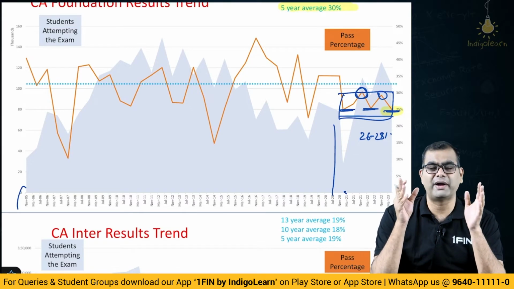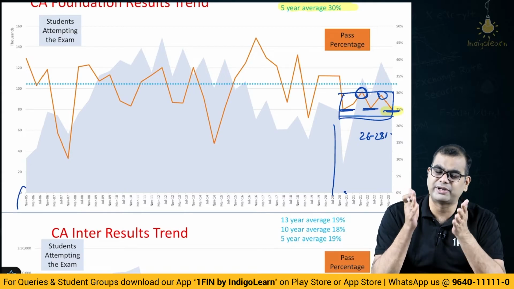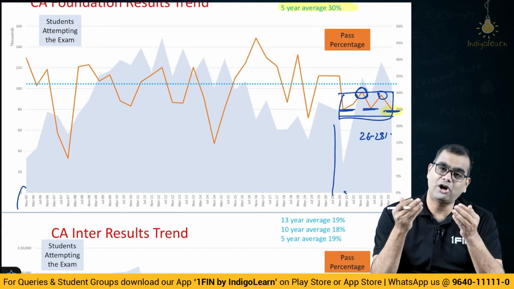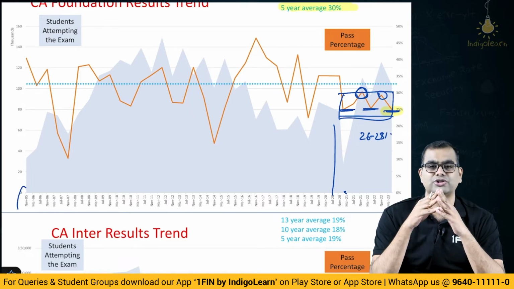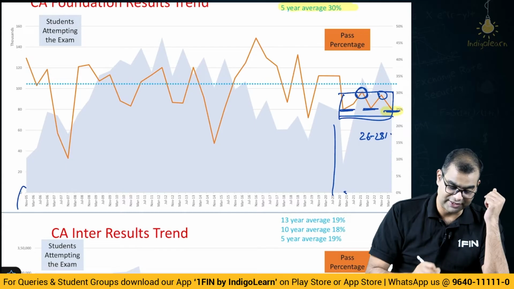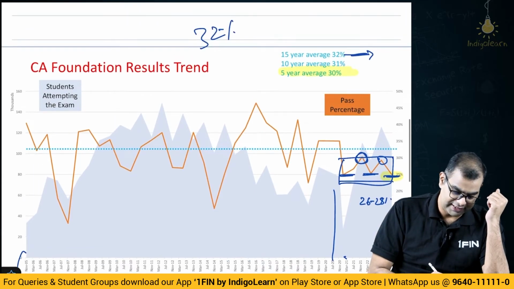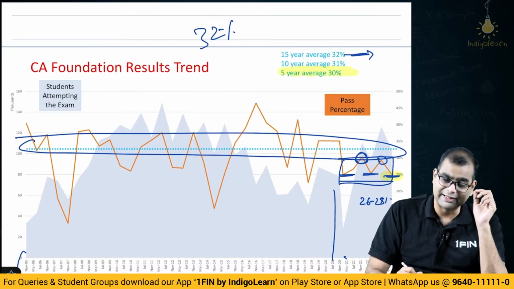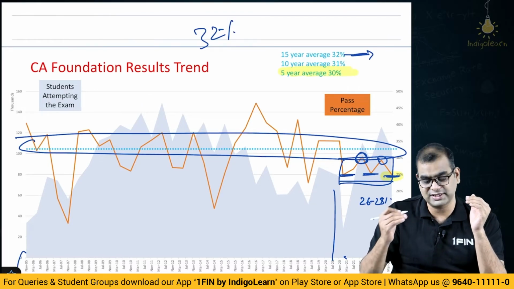And I don't think this is by design, that they will always say we have to maintain 26. No, they will slightly increase the toughness of the paper, and automatically the pass percentage will come down closer to 26, 27. Okay, this is the first analysis. And please note, this entire line is the 15 or 18 year average, and that is still at 31%. That also will obviously start trending down.